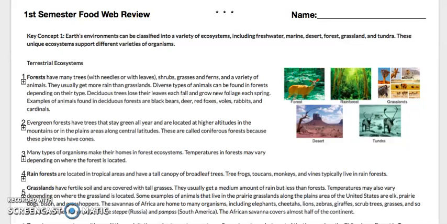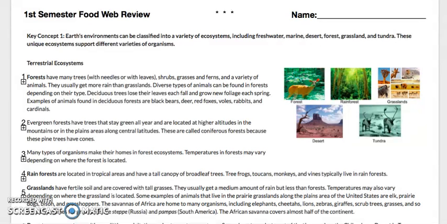Our first concept we're reviewing is Earth's environments can be classified into a variety of ecosystems, including freshwater, marine, desert, forest, grassland, and tundra. These unique ecosystems support different varieties of organisms. Remember that organisms are anything that is alive. So a terrestrial ecosystem. These are land ecosystems.